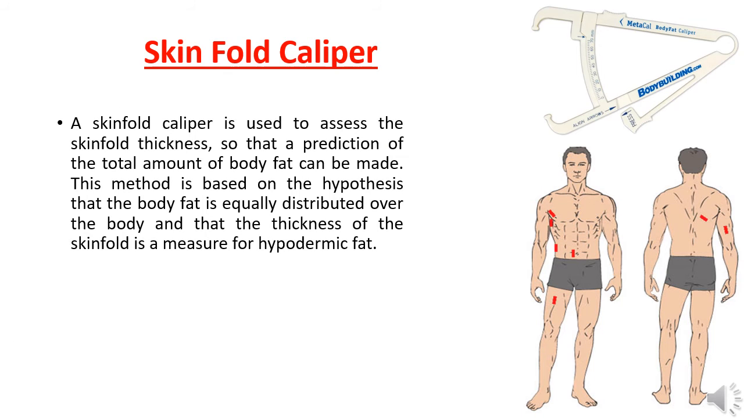Skin fold calipers. The image on the right hand side shows an equipment that is called skin fold calipers. A skin fold caliper is used to assess the skin fold thickness so that the prediction of the total amount of body fat can be made. This method is based on the hypothesis that the body fat is equally distributed over the body and that the thickness of the skin fold is measured for hypodermic fat.